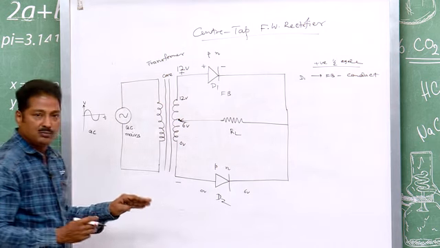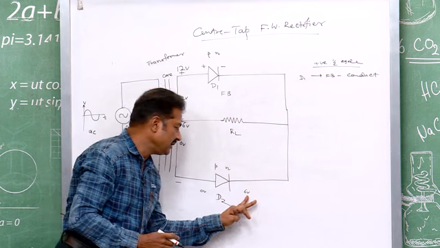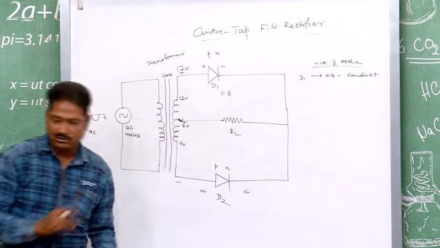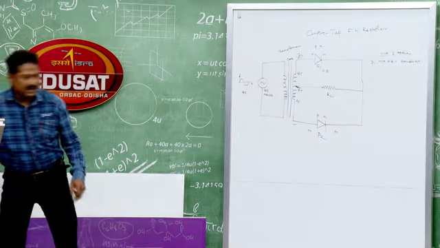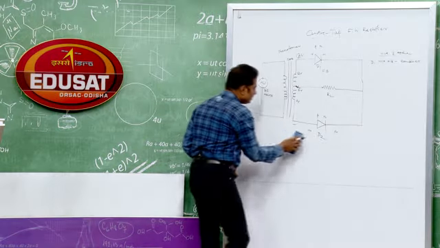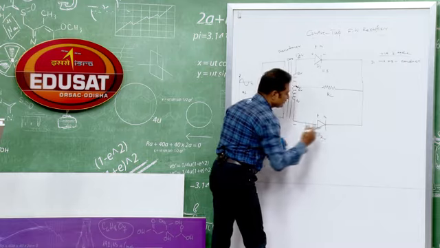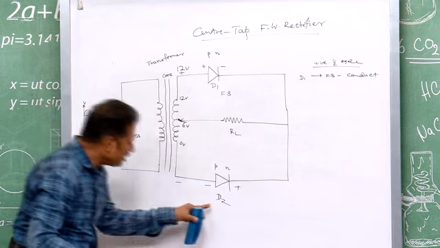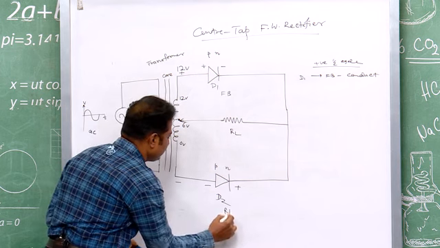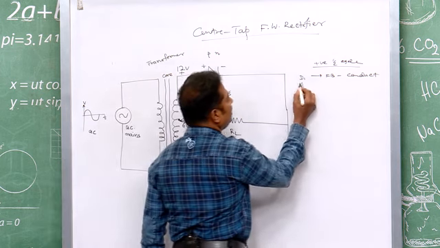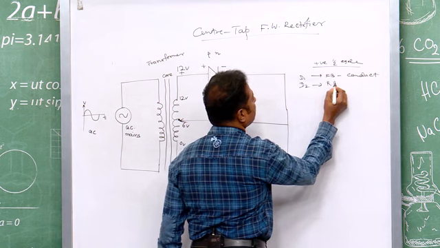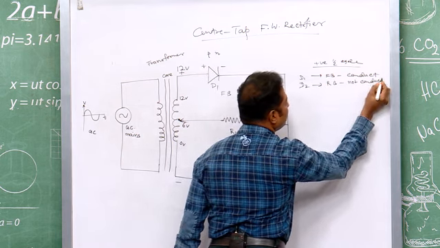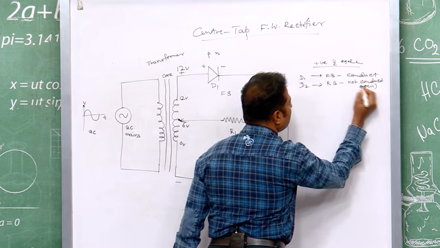Then as I mentioned, the higher potential will be taken positive, the lower potential will be taken negative. Therefore, we assign the positive sign here, the negative sign here. Now, what will happen? This is reverse bias, obviously. So, D2 is reverse biased, does not conduct, an open switch.